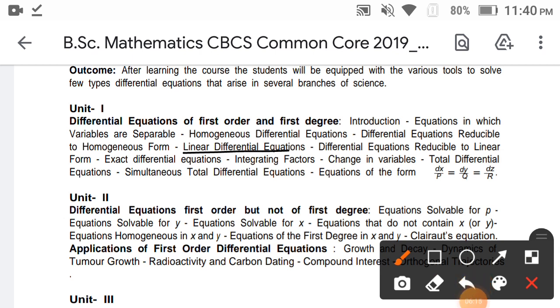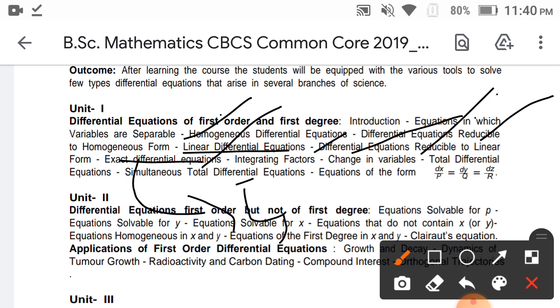Linear form, how to get linear form, we understand in those problems. And reducible, non-linear. Reducible is nothing but what we already discussed, homogeneous differential equations. Reducible, homogeneous, non-homogeneous, linear, non-linear. Okay, non-linear can be bilinear also. And then exact differential equations. Exact differential equations are only